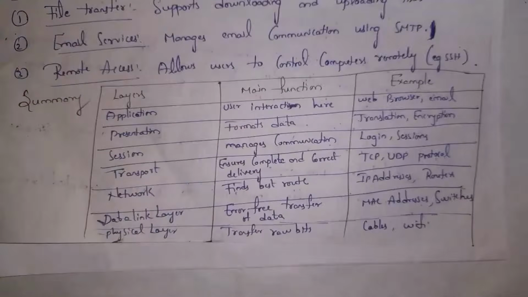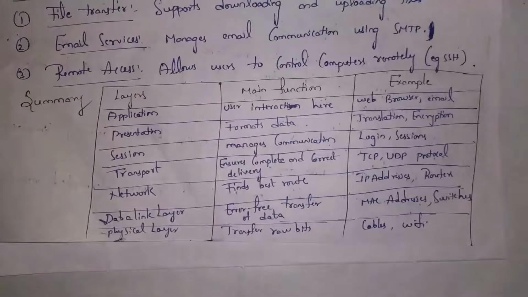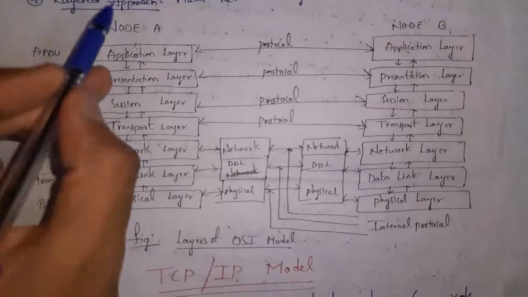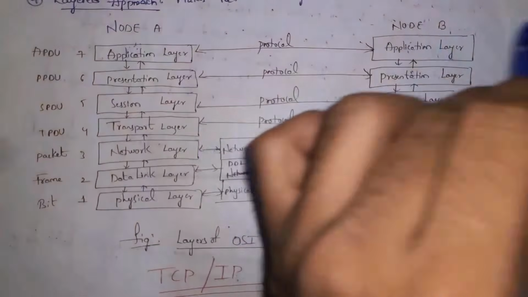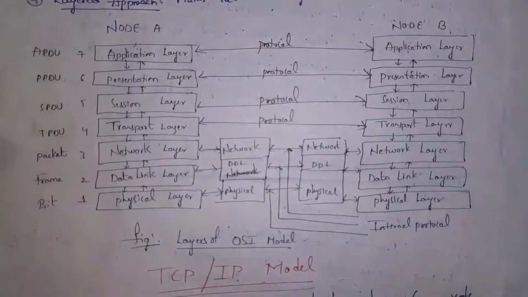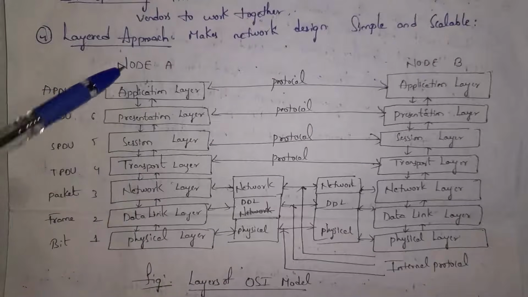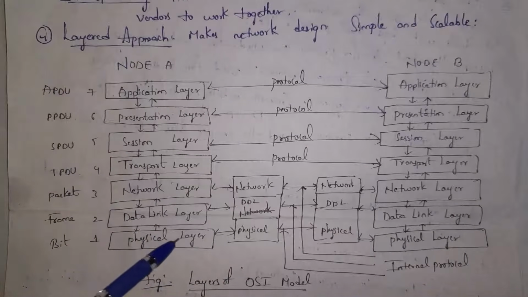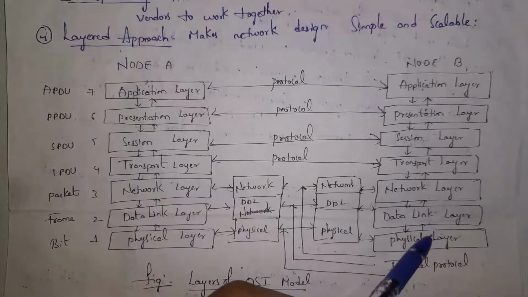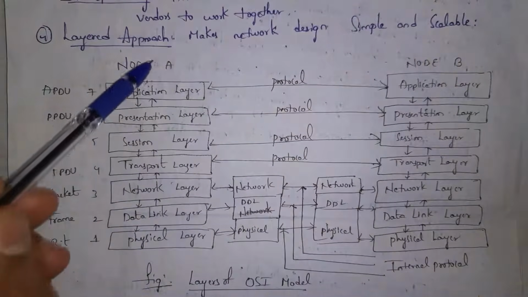This is complete summary of various layers. This is structure of OSI model. Node A is nothing but sender and node B is receiver. Nodes are nothing but computers. So from sender side, data will start from top to bottom, and from receiver side, data will reach from bottom to top. So data will flow in this direction.